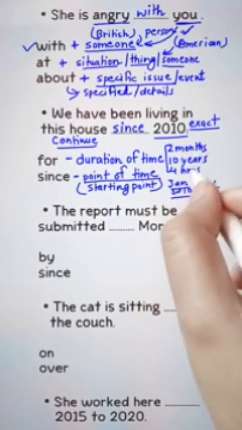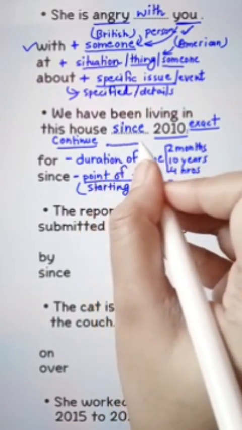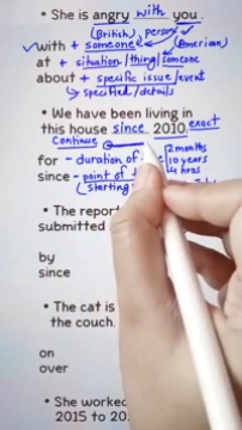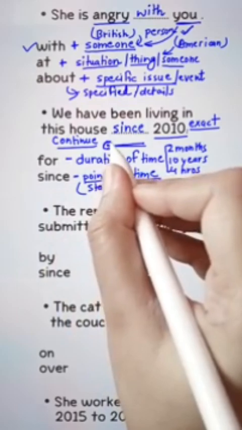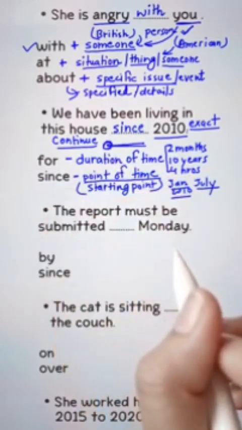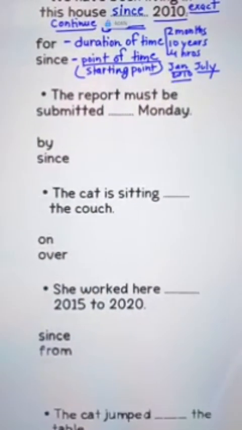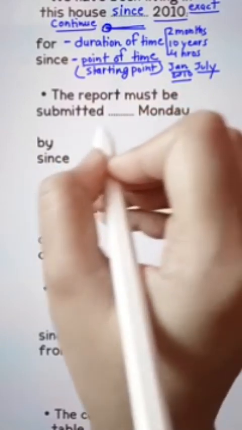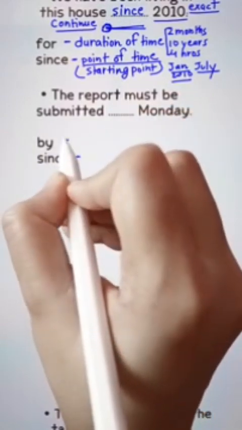Now look at this diagram carefully. For talks about the duration and since the point of time, starting point. Now let's move to the next one. The report must be submitted blank Monday, by or since.